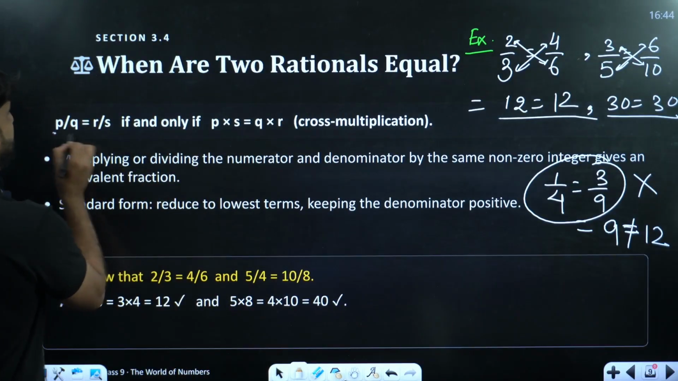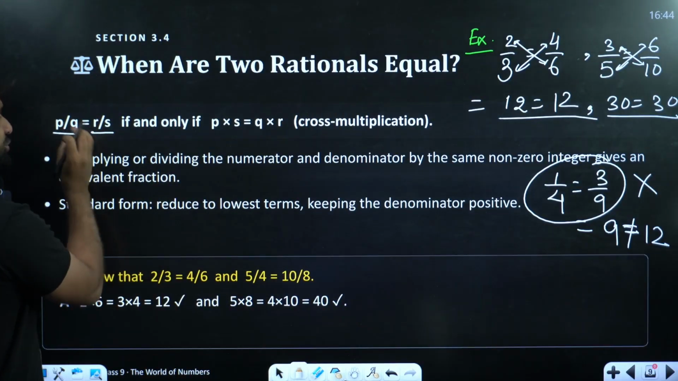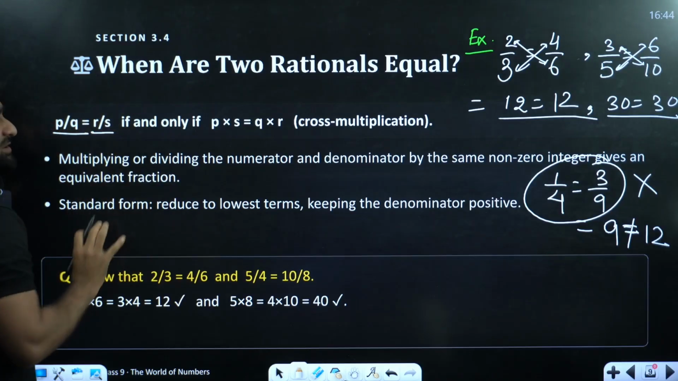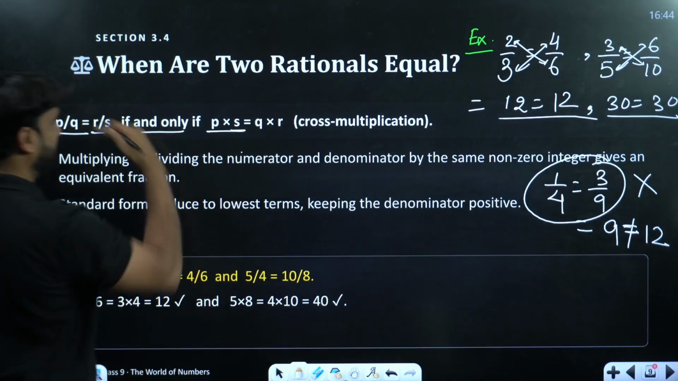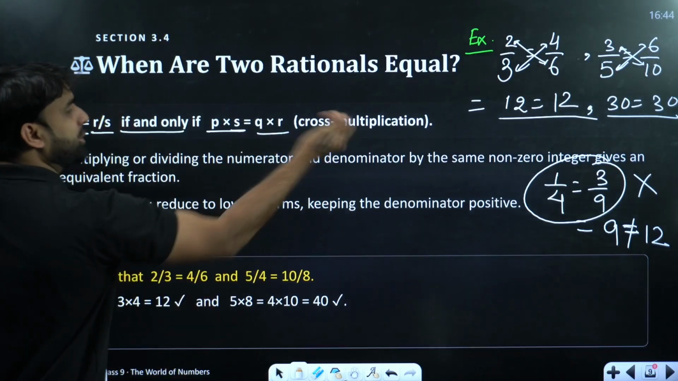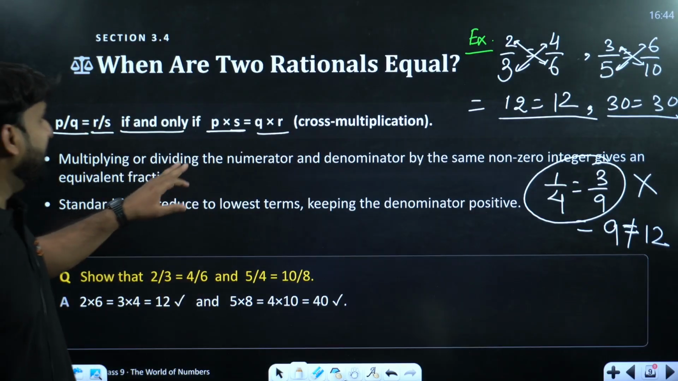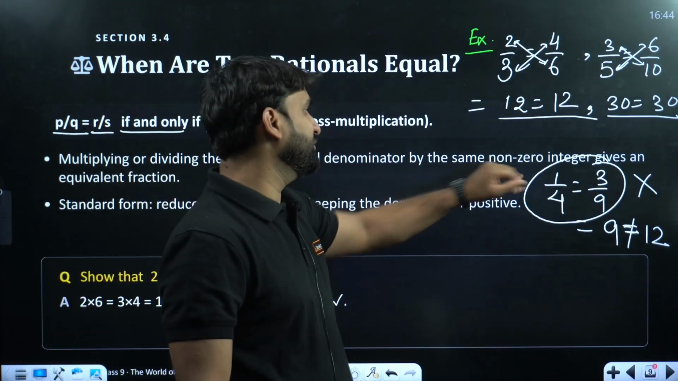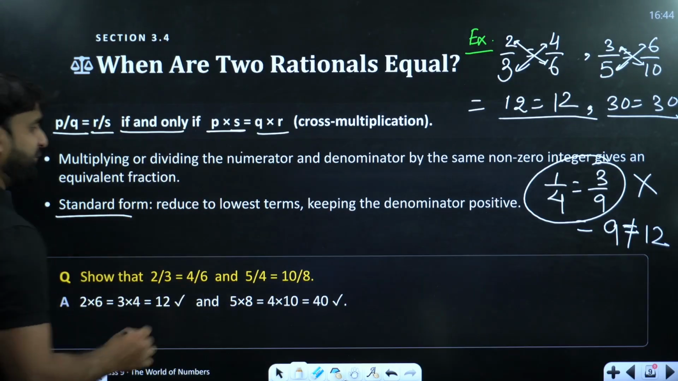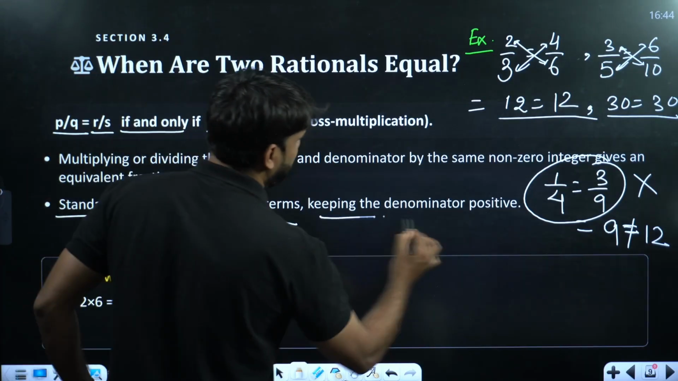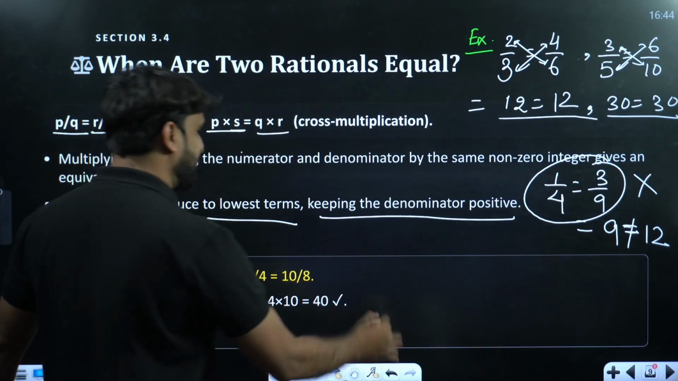So if P by Q is equal to R by S, now you have to check whether this rational number is equal to this or not. So do one thing. If and only if P and S cross multiplication is equal to QR cross multiplication. Multiplying or dividing the numerator and denominator by the same non-zero integer gives an equivalent fraction. So this is all about standard form, reduced to lowest terms, keeping the denominator positive. So one more method is there.